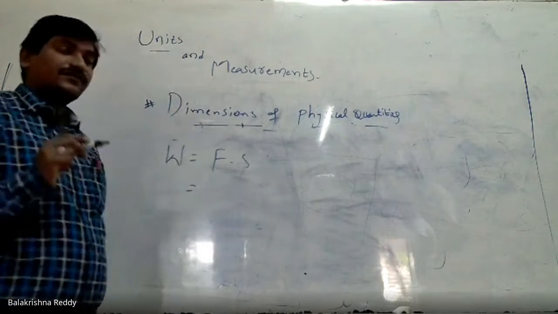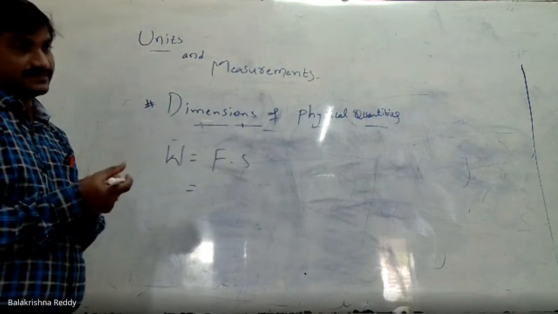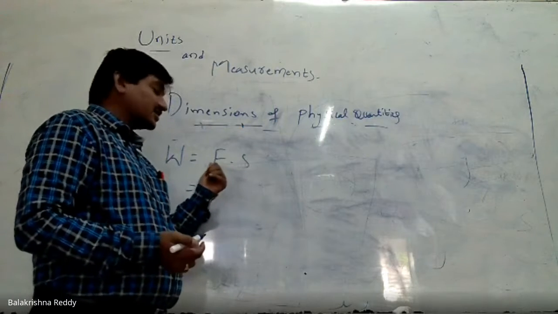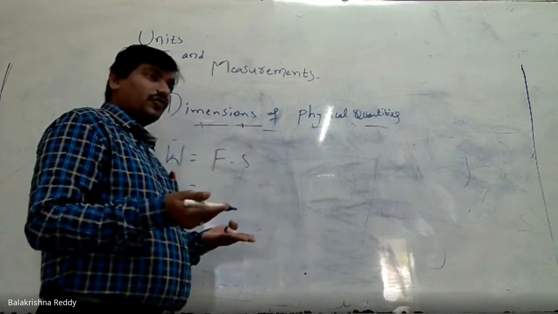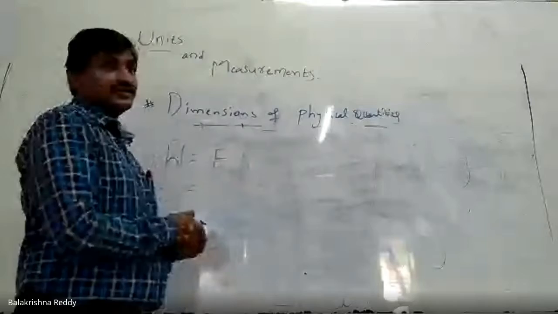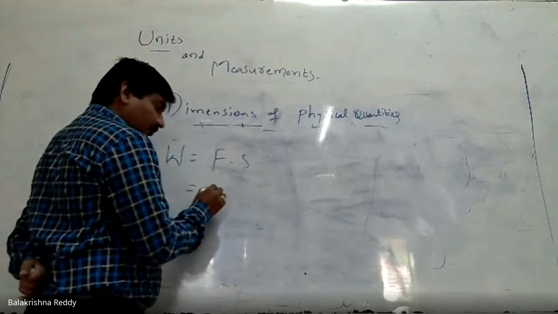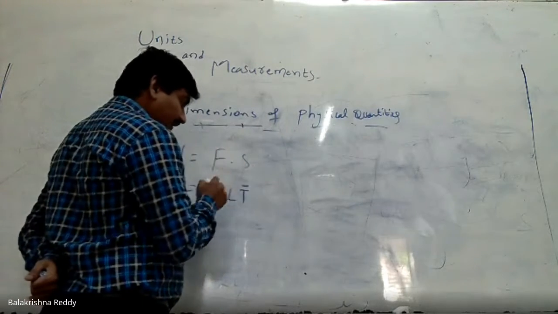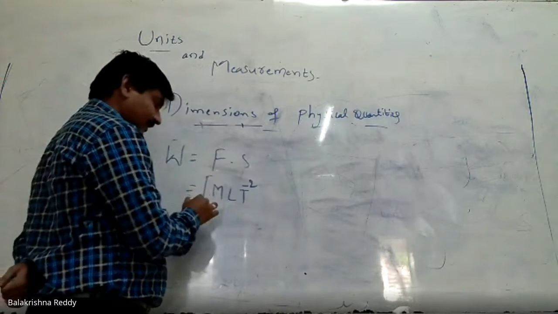We should know the force dimension formula. Sir, I don't know the force dimension formula, how can I write it? Then at least you should know MA, or if you don't know MA, at least you should know the units. From the units also we can write. Yes, I know the force dimension formula: MLT minus 2, right?